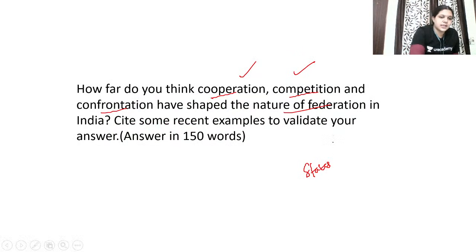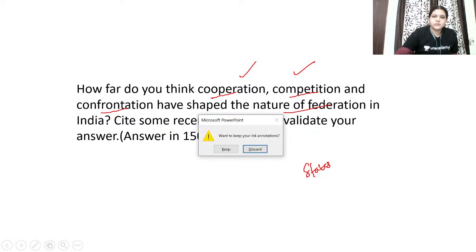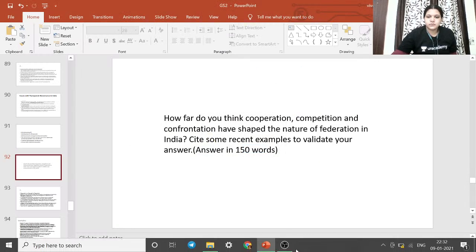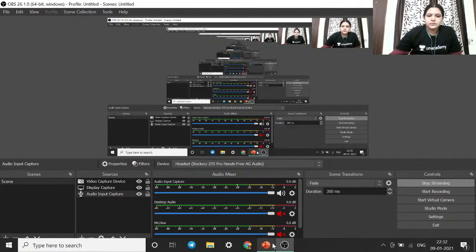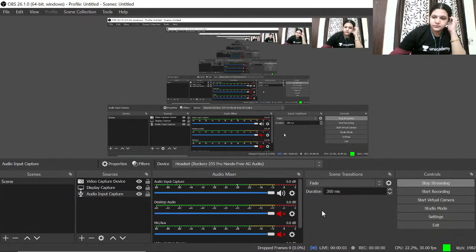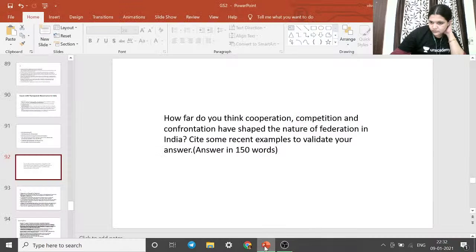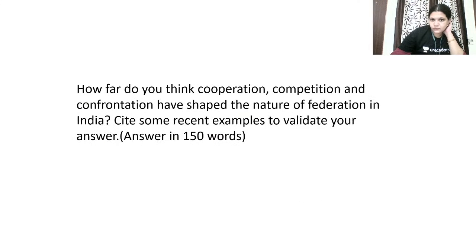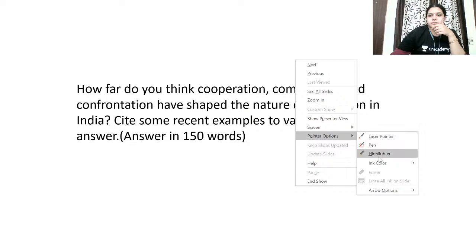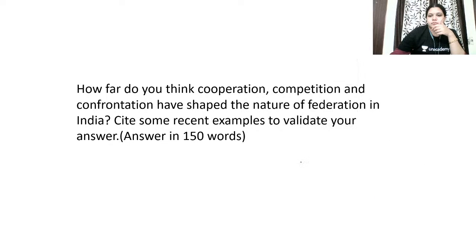So in this question, you have to write about what is cooperation, what is competition, and what is confrontation. Give examples for all these three things and how they are shaping the nature of federation in India.